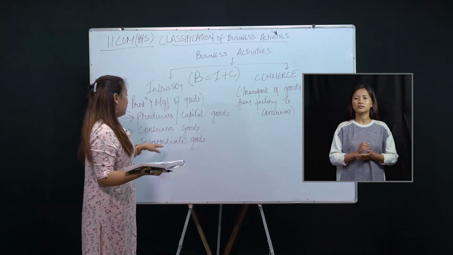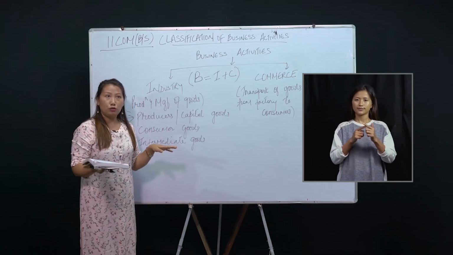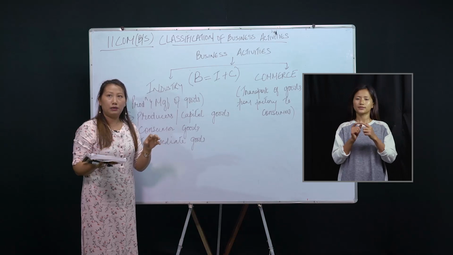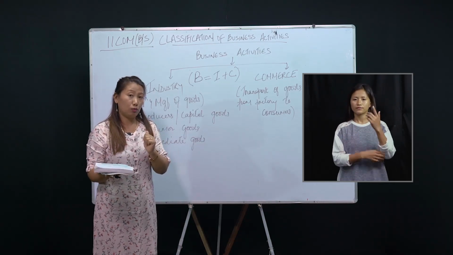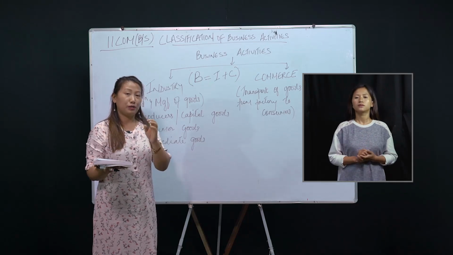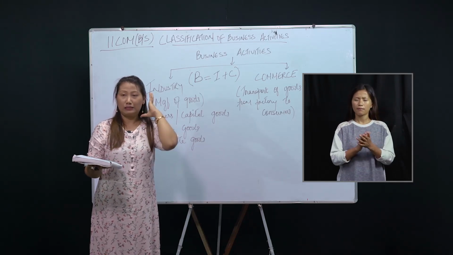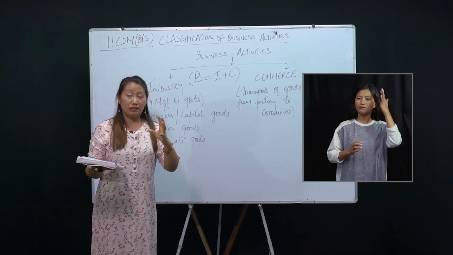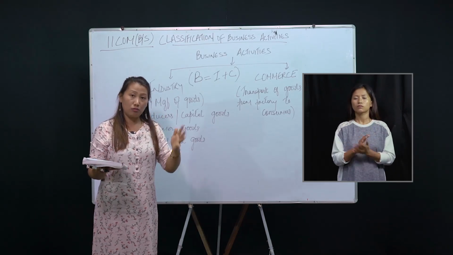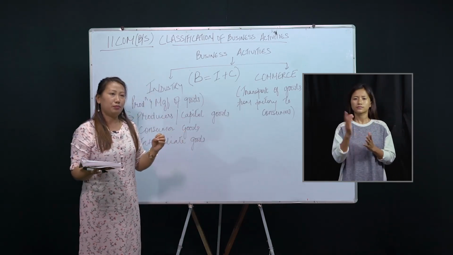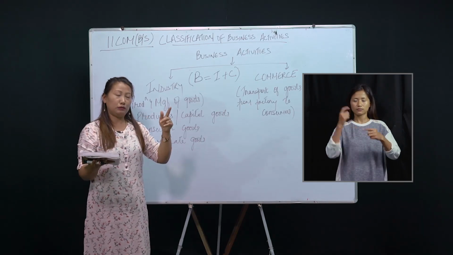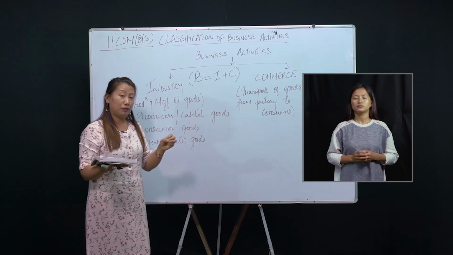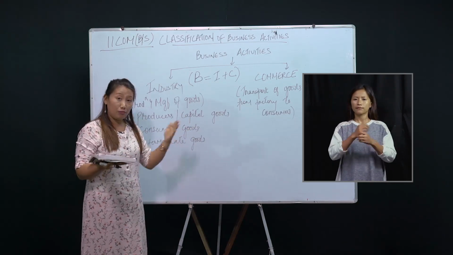Rubber is an intermediate good because the final products we get from rubber are the rubber band that we tie our hair with, the gloves used by doctors, or the vehicle tire. All those are manufactured from rubber.